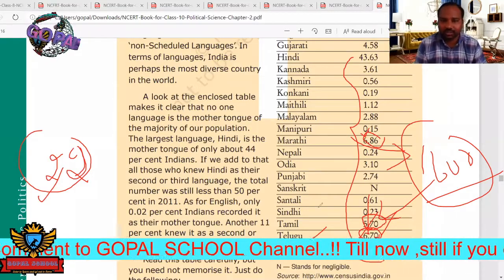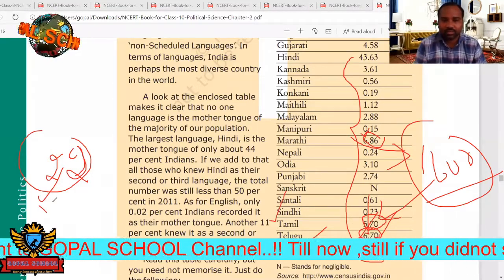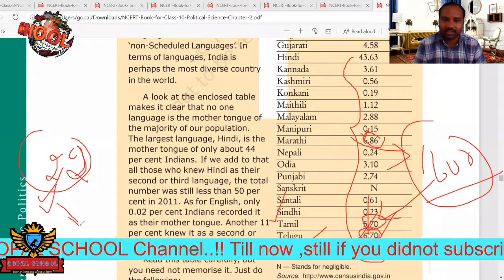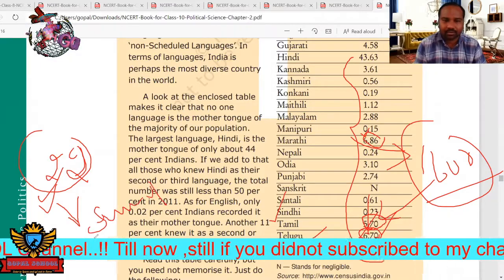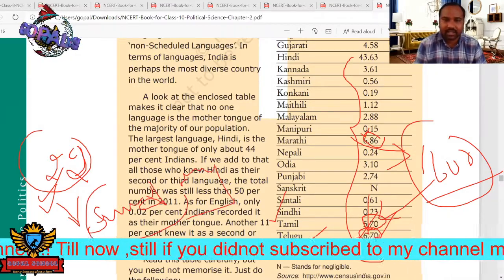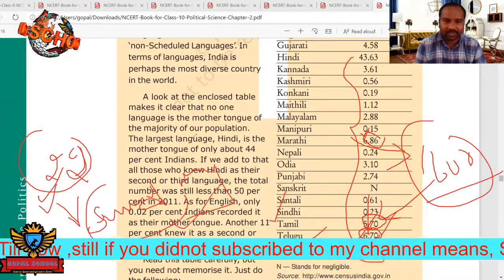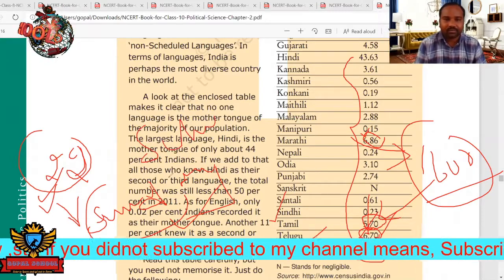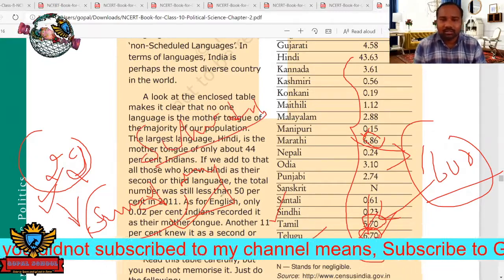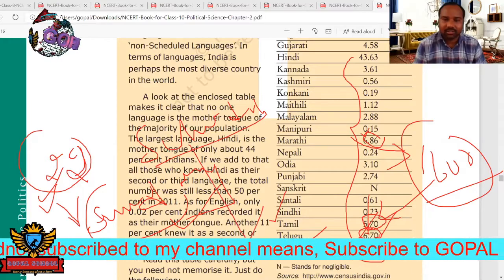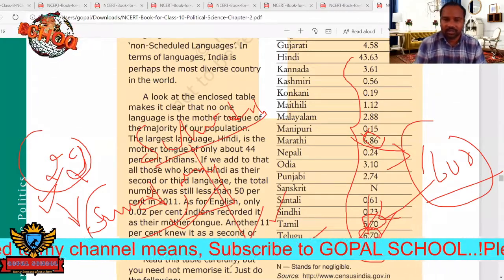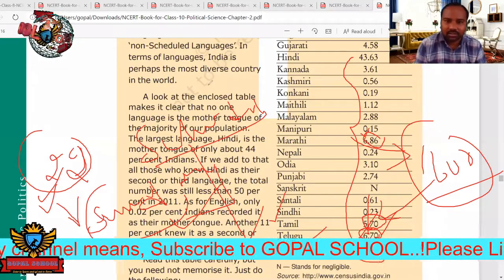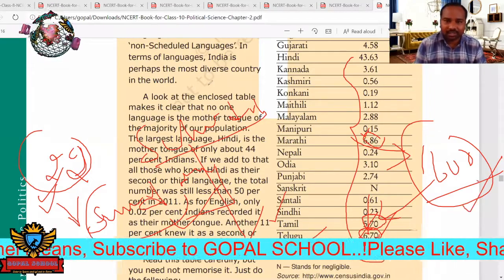This is the old data, but in the new data you can see 22 languages recognized by the central government as scheduled languages in India. But there are nearly thousands of other languages which are not recognized by the central government. So this is about the language diversity in our country.